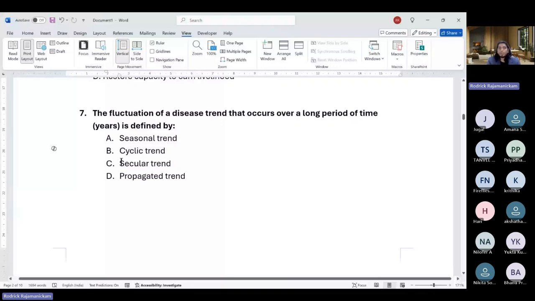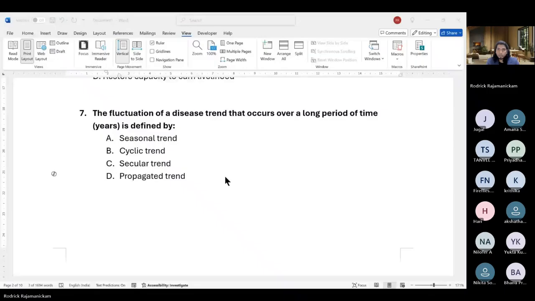Okay. So propagated trend would mean for any sudden outburst of diseases, like COVID could be an example. So ups and downs in that. So that's a propagated trend where the wave comes up. So things like that. So secular trend is the right answer here. Okay. So it is C.